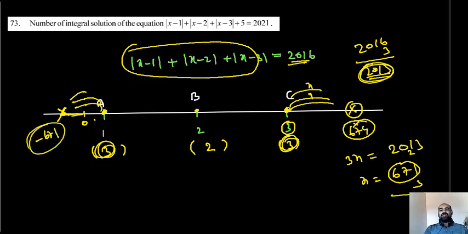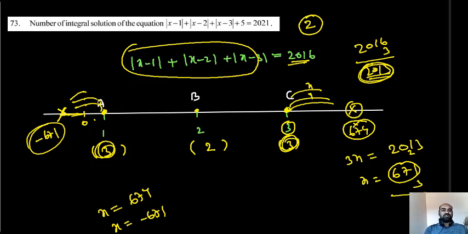So there are 2 integral solutions for the problem. One is 674 and the other is minus 671. You can check it. So there are 2 such integral solutions. So this is one of the methods.